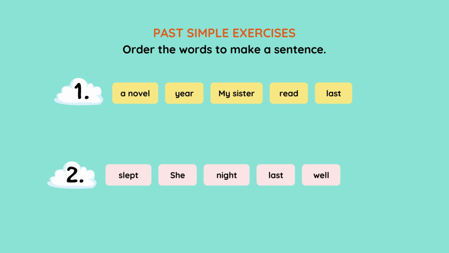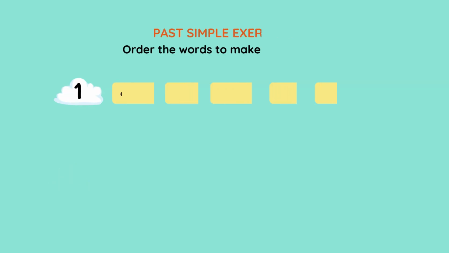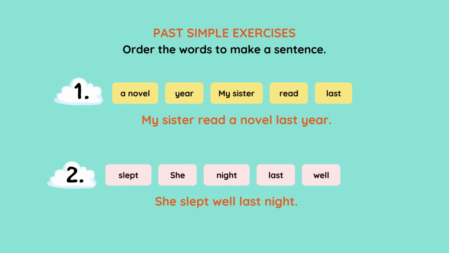So please order these words to make a sentence in the past simple tense. Please take some time. Okay, so the correct order of the words in the past simple tense is the following. The first sentence, you start with the subject, my sister, plus verb, read, plus object, read what? A novel last year. And the second sentence, she slept well last night.